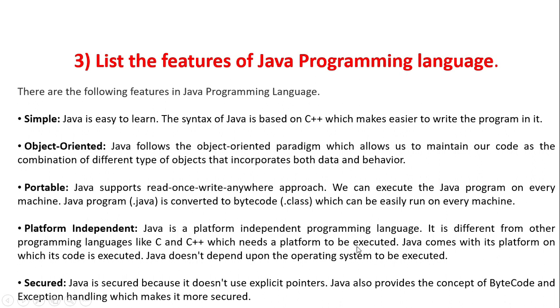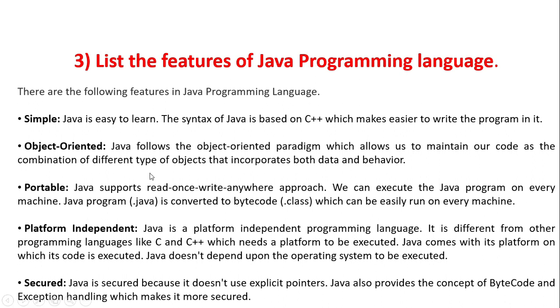Now the question is platform independence. Why is Java platform independent? The interviewer may ask you specifically why Java is independent rather than C or C++. You have to tell like this: Java is a platform independent programming language. It is different from other programming languages like C and C++, which need a platform to be executed. Java comes with its own platform on which its code is executed. Java does not depend upon the operating system to be executed. So Java is platform independent because it provides the JRE, Java Runtime Environment. JRE and JVM are the heart of the Java programming language.